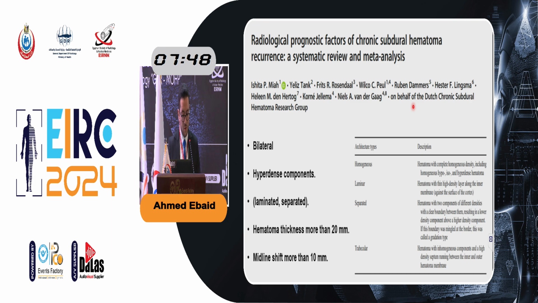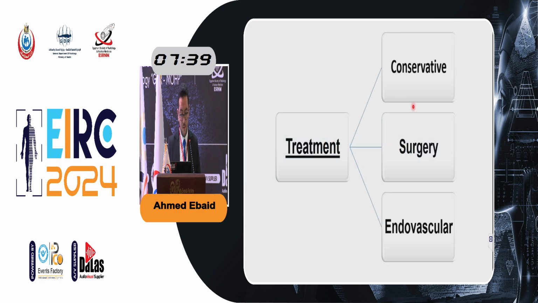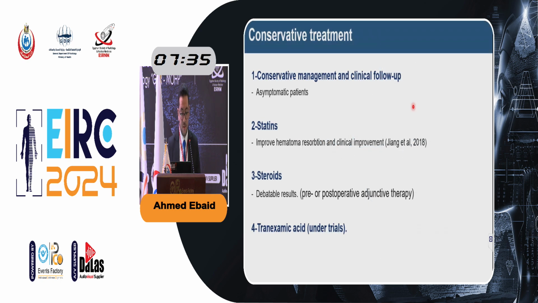Those are the radiological prognostic factors: bilateral hyperdense components, laminated, separated, and hematoma thickness more than 20 millimeter with midline shift more than 10 millimeter. The options for treatment: the conservative management, surgical, and endovascular management. As we say, conservative management is mainly for the asymptomatic patients.